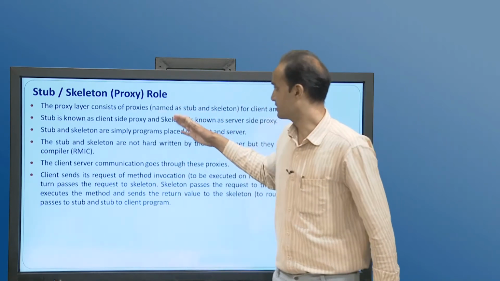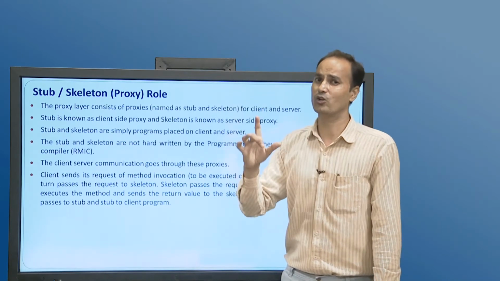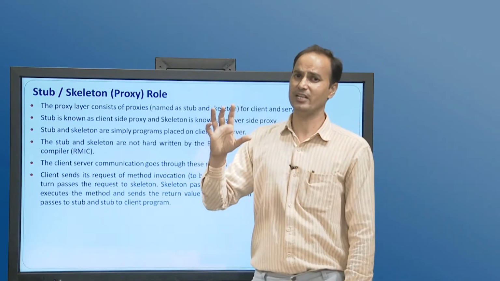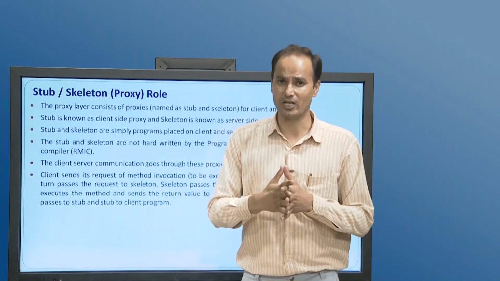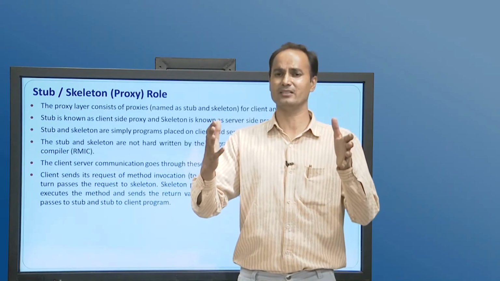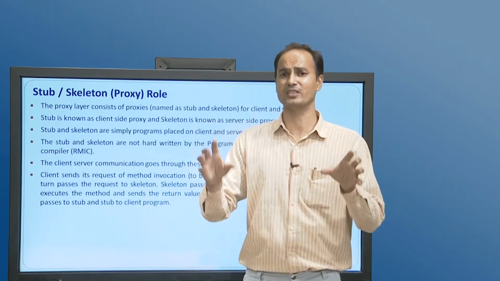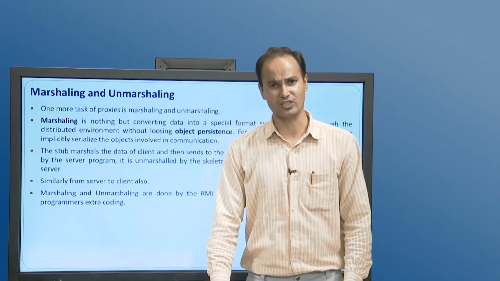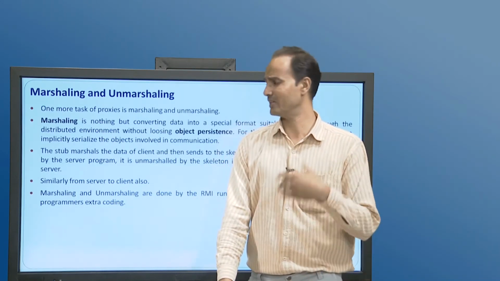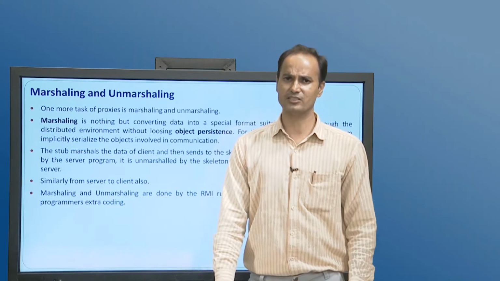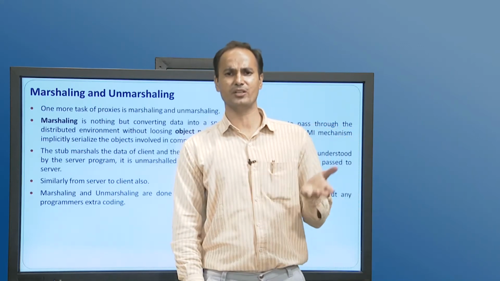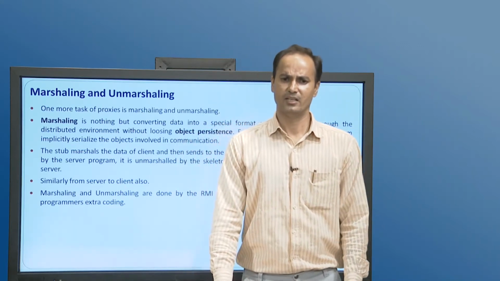So stubs and skeletons play the role of proxy. They are not hard coded by the programmers; programmers do not create them. They work as a proxy for the client and server. Marshalling and unmarshalling we have already discussed: it is about converting an object to a stream and a stream to an object.